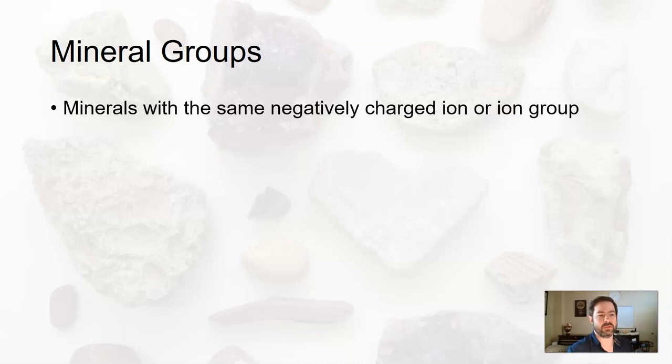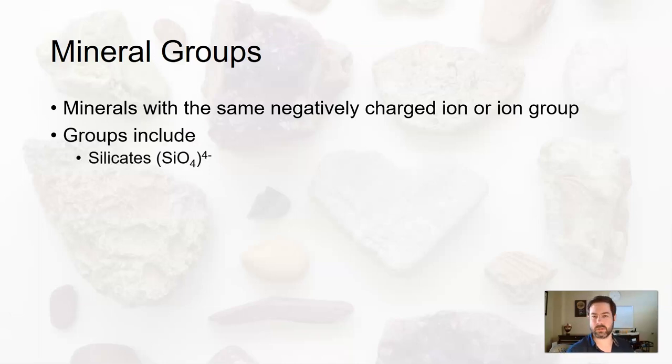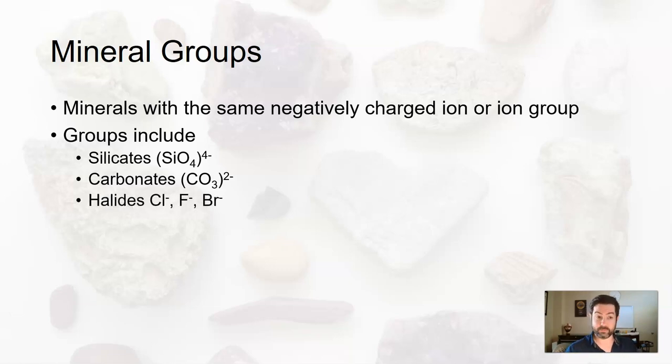So mineral groups are bunches of minerals that all have the same negatively charged ion or ion group. It's usually the stuff that comes at the end of the chemical formula. And this includes the group silicates, which have in their chemical formula SiO4 or some derivation. Carbonates, which have CO3 somewhere in there somehow. Halide group, which usually ends in Cl or F or Br. That's chlorine, fluorine, and bromine.